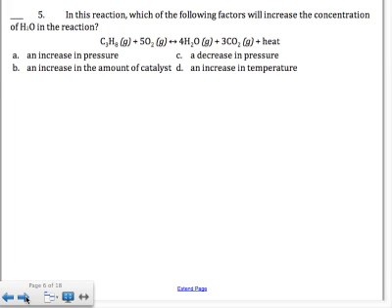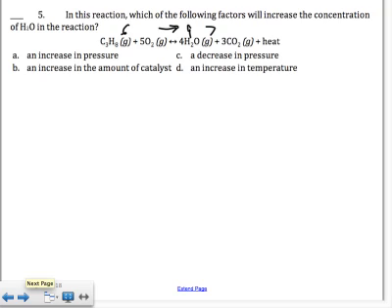In this reaction, which of the following factors will increase the concentration of H2O? So we're looking for something that's going to shift the equilibrium toward the right. Increasing the pressure would actually shift it toward the left, because there are 6 moles of gas on the left and 7 on the right, so that would shift it left. Increasing catalyst would not have any effect on the equilibrium. Decreasing the pressure would be the opposite of increasing, so that will shift it to the right. Shifting it to the right increases the concentration of H2O, which we would want.